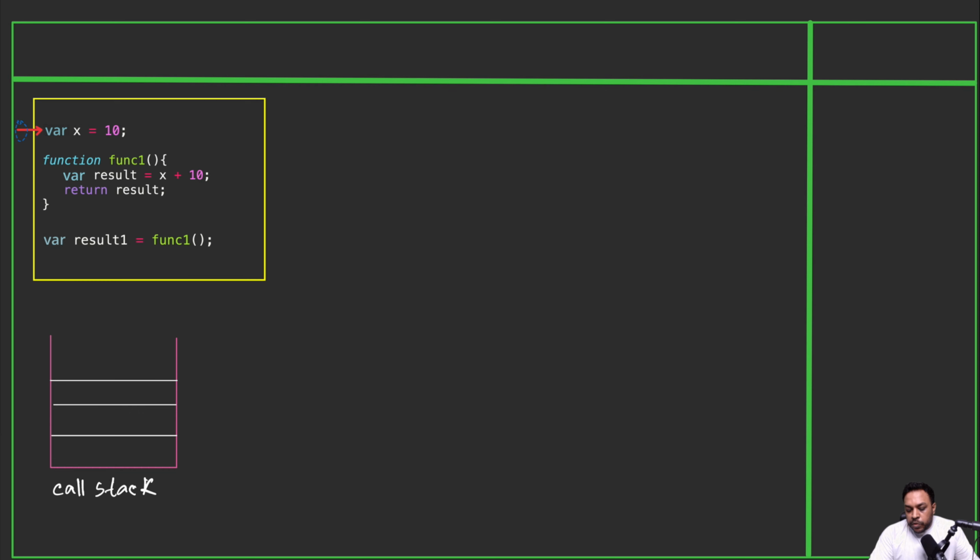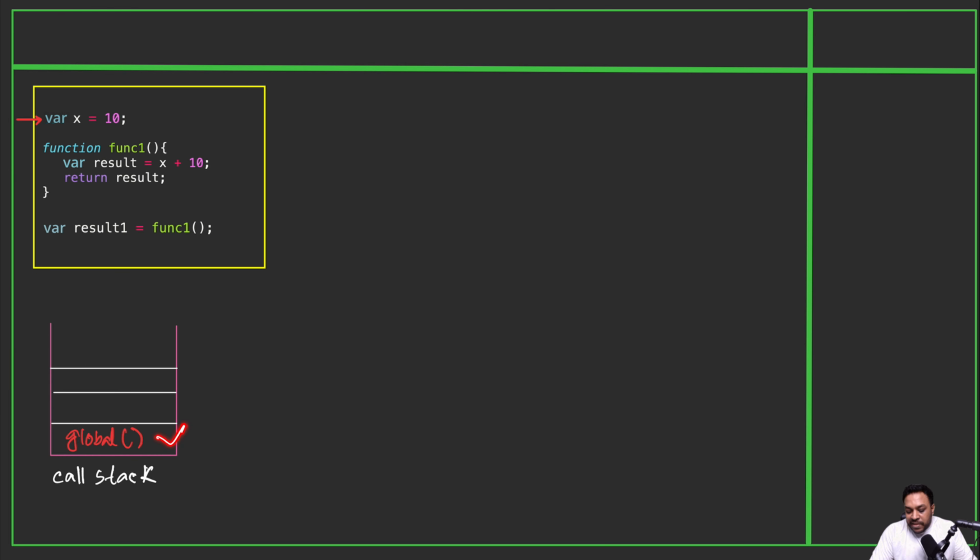So let's start. Initially this line will be executed and this line is in the global. So when the global execution started, there will be a global in the call stack. And what is call stack? If you do not know what is call stack, then I will recommend to watch my lecture on asynchronous execution. There I have explained it in detail. So just to give a brief on this, call stack basically holds the functions that have been called. Whatever is at the top of the call stack, that function is being executed. Right now the global is at the top, so global is being executed. Okay. So what is actually global?